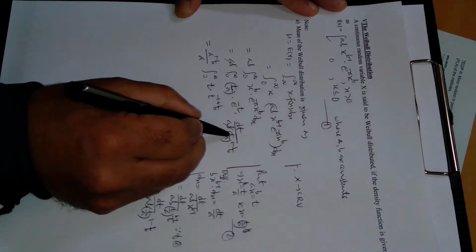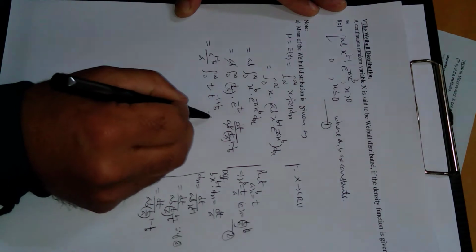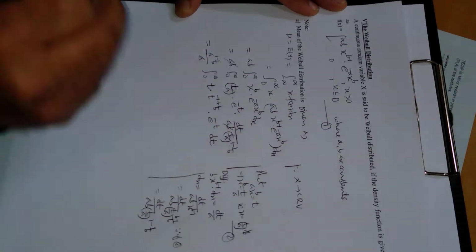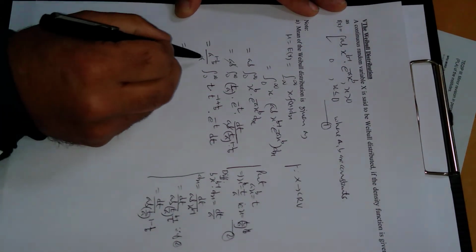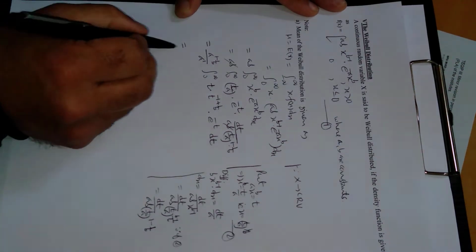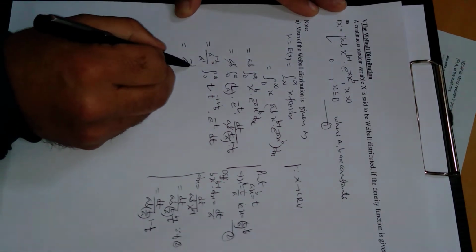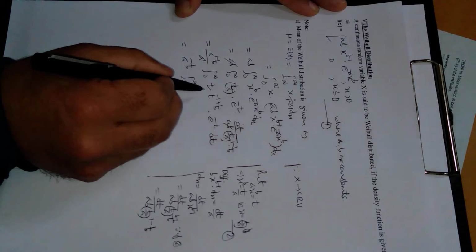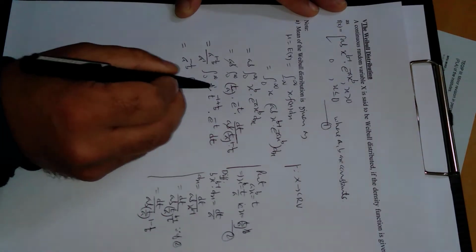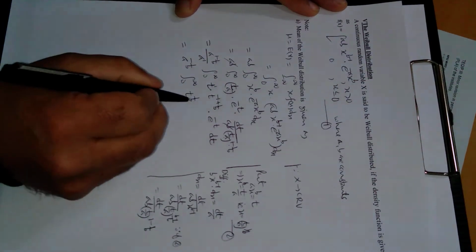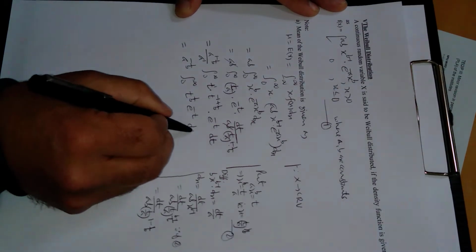After shifting, next is e power minus t dt. This further can be written as a power minus 1 upon b, 0 to infinity, t power 1 upon b, e power minus t dt.